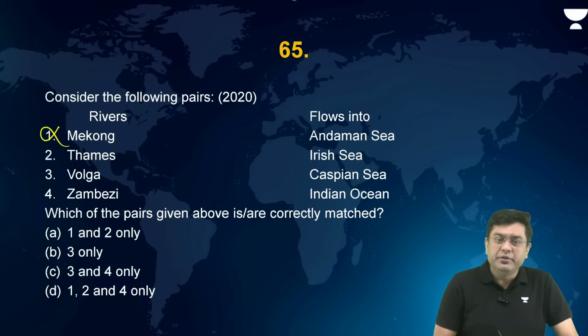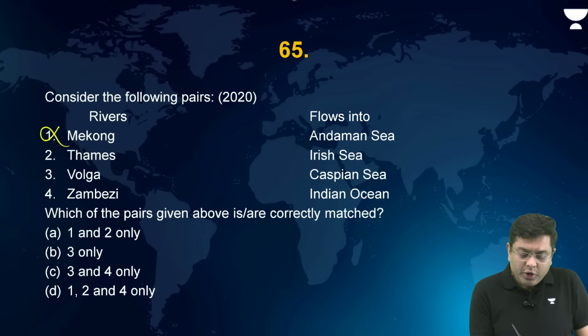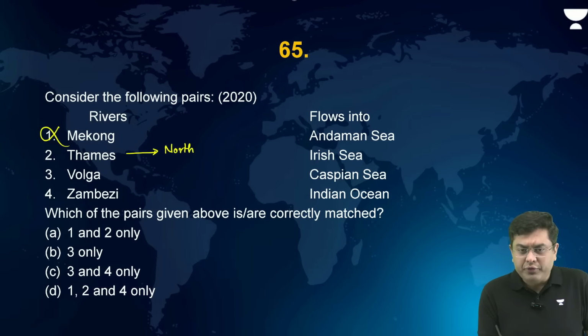Okay. Then Thames. Is Thames the one which drains into Irish Sea? No. Thames drains into North Sea. Beautiful. North Sea. Okay.